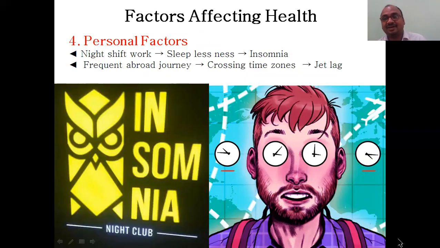And personal factors, what is his personal habit. For example, night shift work, it is related to the person. Sleeplessness leads to insomnia. This is Insomnia, a nightclub which is available in various cities like Delhi or Hyderabad, I think. Insomnia, it is a nightclub. Just like the owl, this animal, bird, the owl, at night it will not sleep. It looks like this at night because of insomnia. If you are not getting sleep, you go to the nightclub, Insomnia nightclub, and there you have to enjoy. Otherwise, you cannot get sleep. The club name itself is Insomnia. A disease name is a club name.